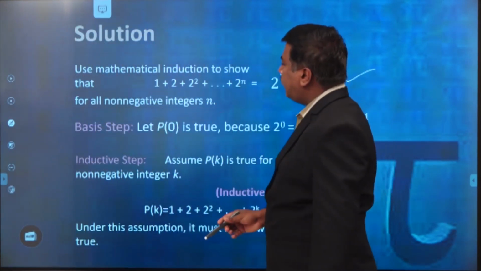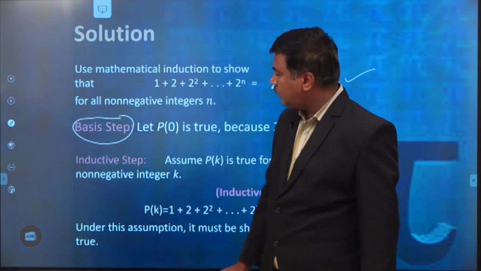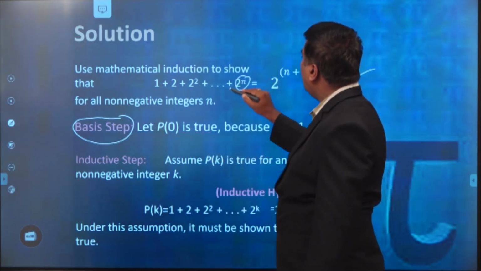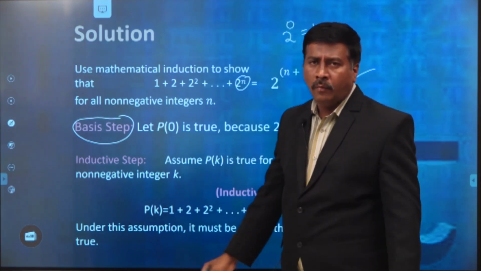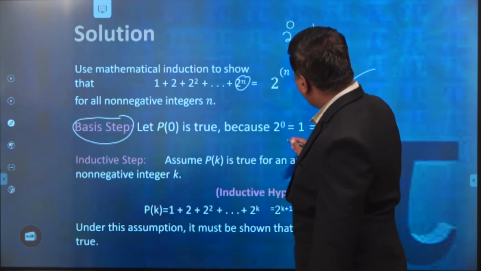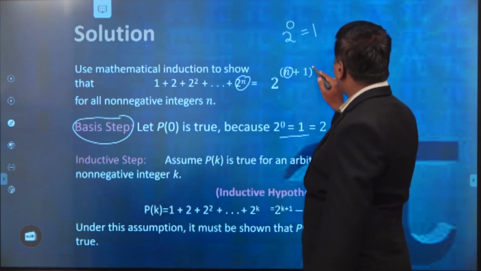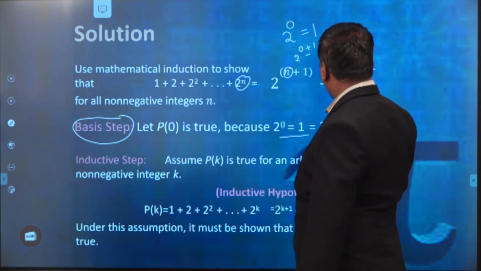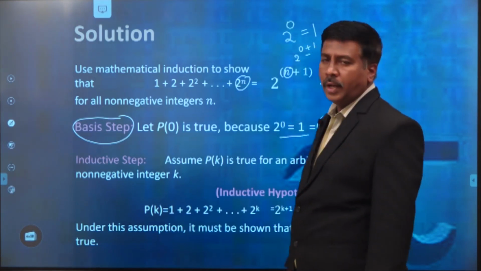In the same process, we take the basis step for n equal to 0. Let P of 0 be true, so we put 0 in place of n. Anything power 0 is equal to 1, which we already know. So 2 power 0 plus 1 is 2 power 1, that is 2, minus 1, so the result is equal to 1.